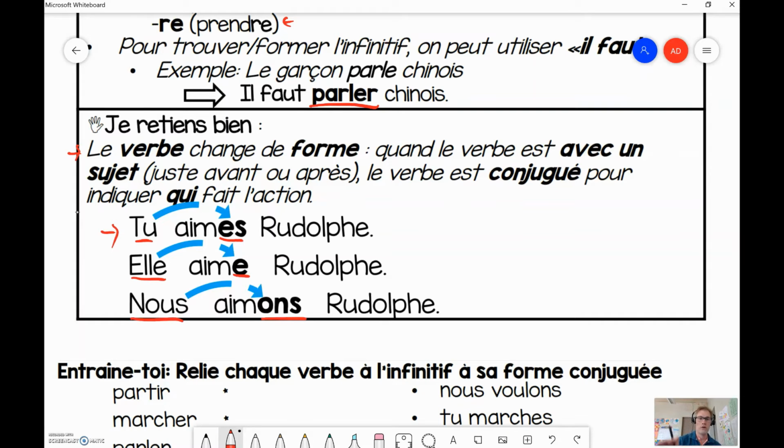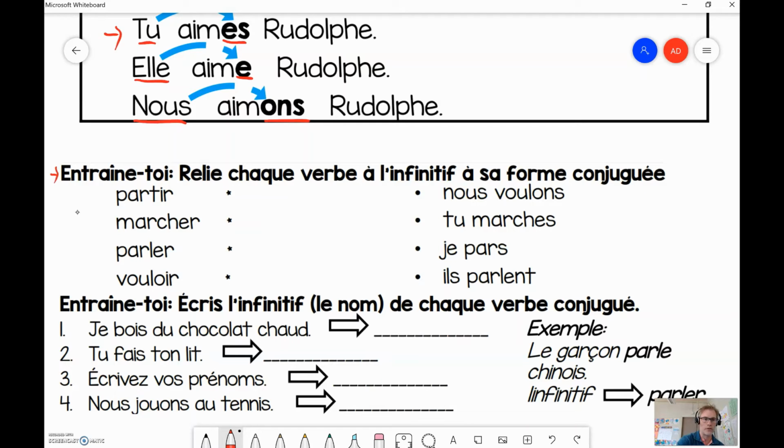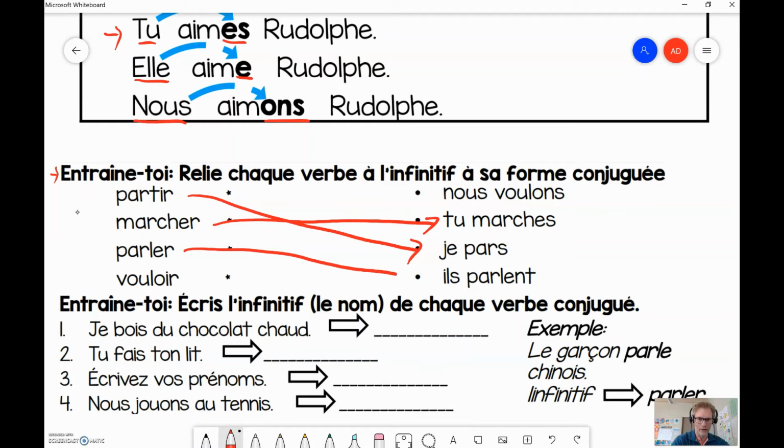So, on va regarder les exemples ici. So, entraîne-toi, we're going to start here. Relie chaque verbe à l'infinitif à sa forme conjuguée. So, partir. Je pars. Voilà. Marcher. Tu marches. Parler. Il parle. Et vouloir. Nous voulons. So you can see over here, these are all partir, marcher, parler, vouloir. They end in a certain way.